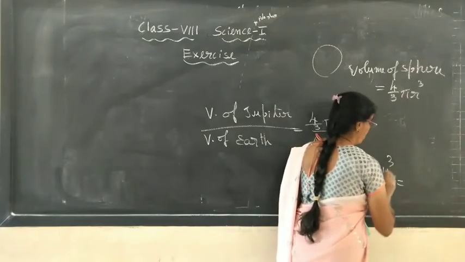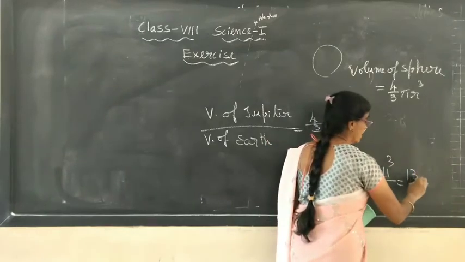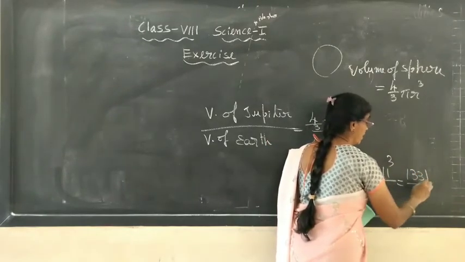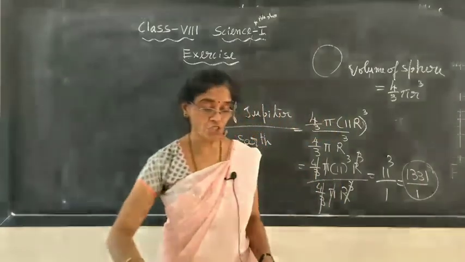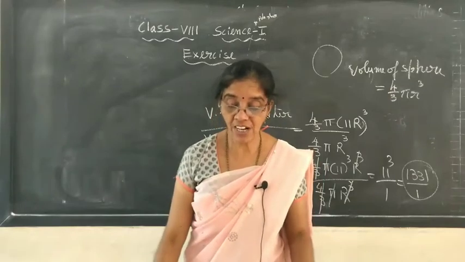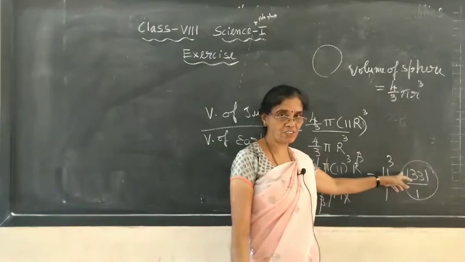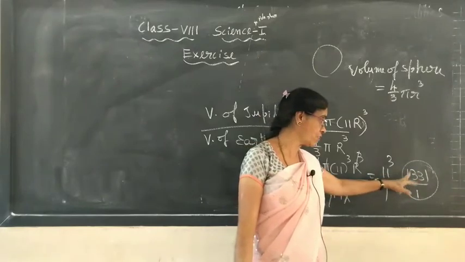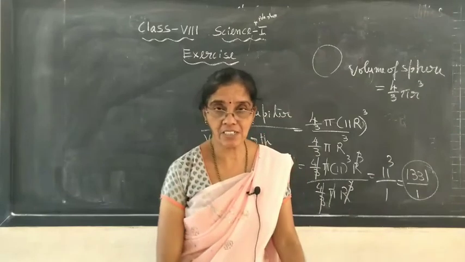If you multiply 11 into 11 into 11, 1331, that number you will get. So the ratio is 1331 is to 1, and its meaning is you can fill the earth 1331 times inside Jupiter. In the textbook they have given an approximate value, but exactly it is 1331 earths.